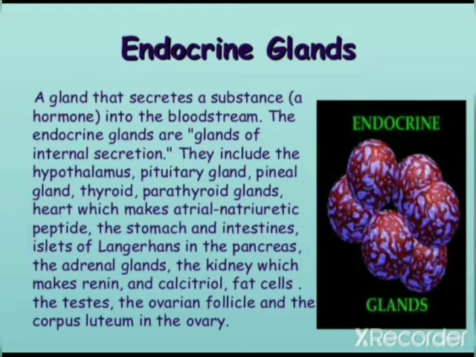They include the hypothalamus, pituitary, pineal gland, thyroid, parathyroid gland, the heart which makes atrial natriuretic peptides, the stomach and intestine, islets of Langerhans in the pancreas, the adrenal gland, the kidney which makes renin and calcitriol, fat cells, the testis, the ovarian follicles and the corpus luteum in the ovary. These all are the endocrine glands.